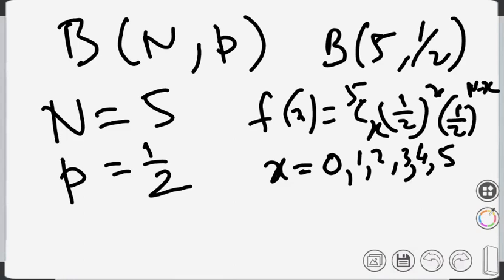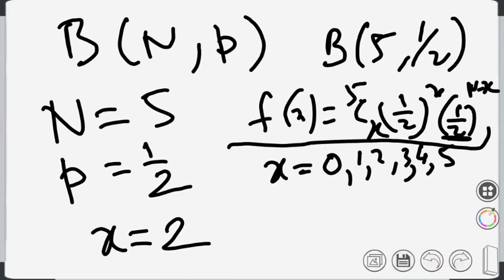Sir, that should be 1 minus half, right? Yes, that's what I have written, 1 minus half is half. Okay, so now I want exactly two heads. That means in this case my x is equal to 2. So I'll be putting x equals 2 in this formula to find the value of the probability.